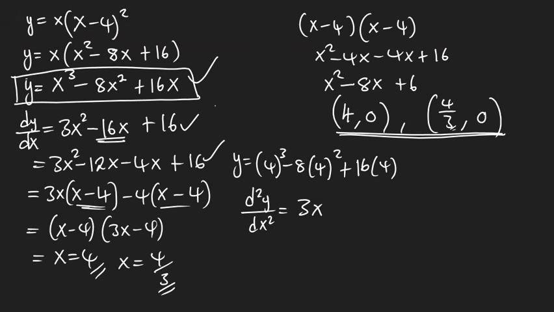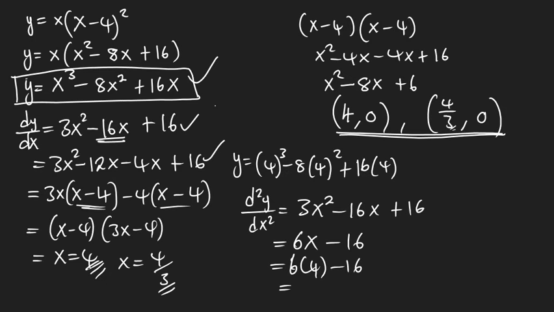So this is 3x to the 2 minus 16x plus 16. So this is going to be 6x minus 16. Then we get the points. This one, we put it here. Then this is going to give us like 18. Not really. That is 24. Then minus 16, this gives us 8.